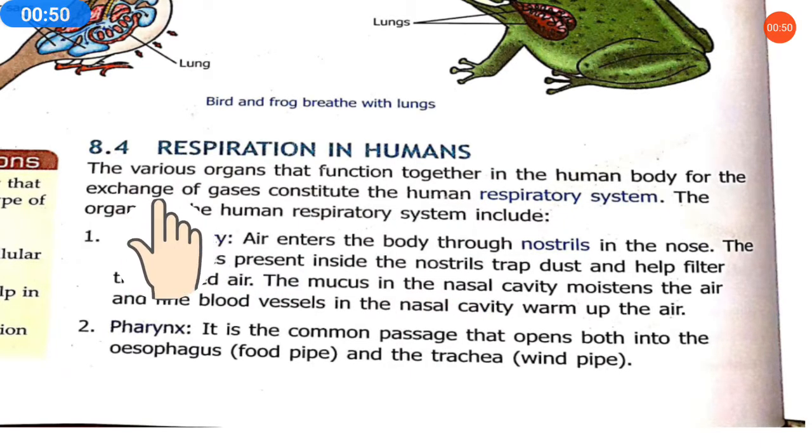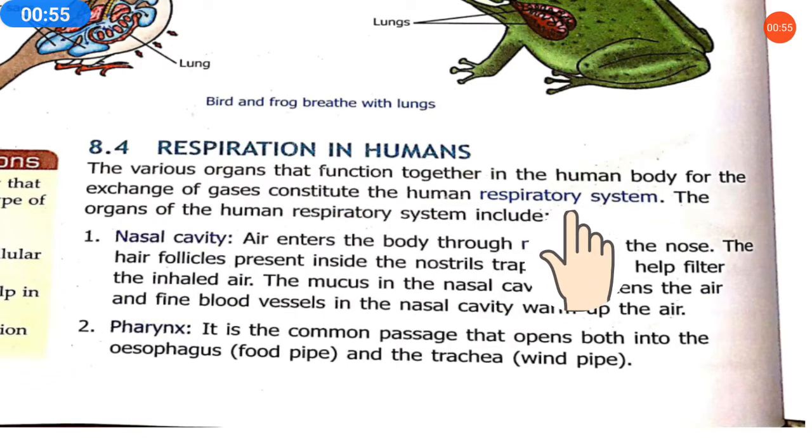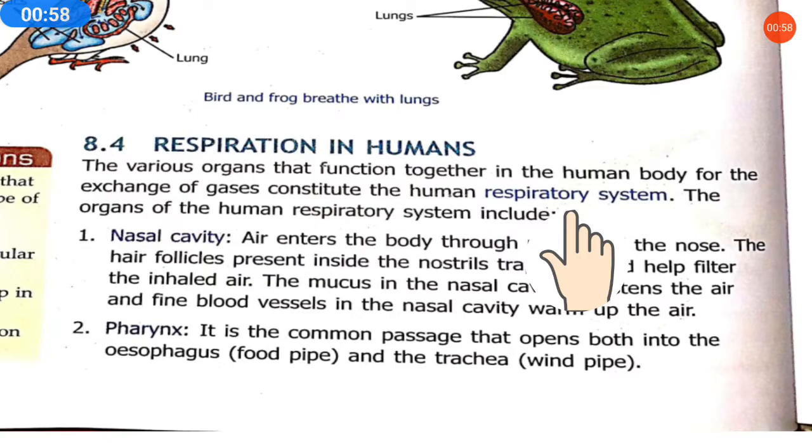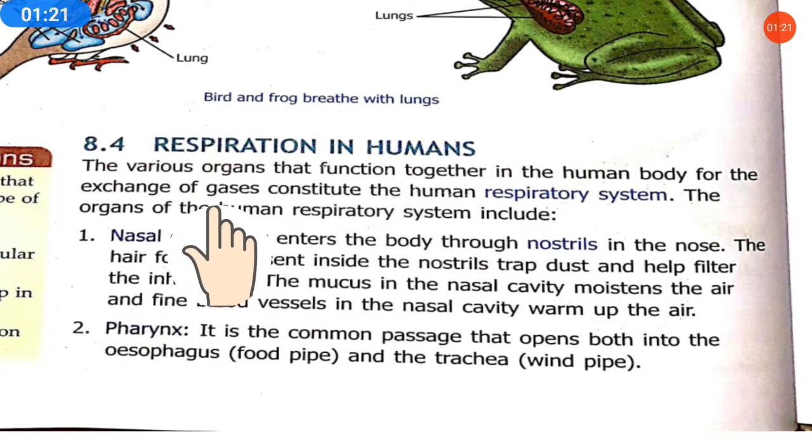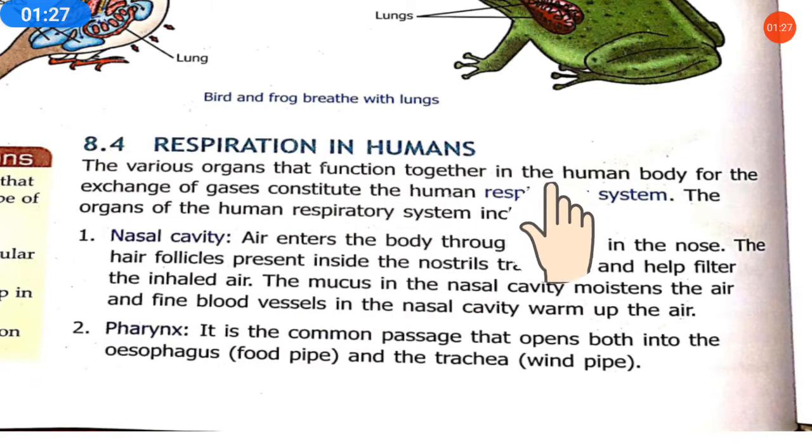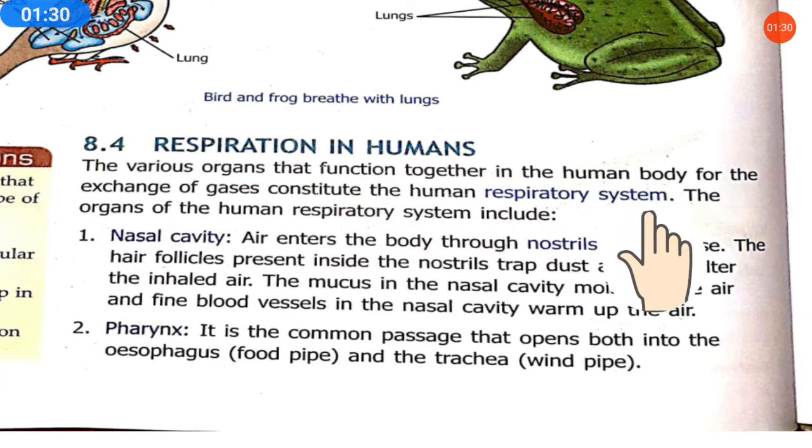The various organs that function together in the human body for the exchange of gases constitute the human respiratory system. As you know, we are understanding the topic of respiration. The respiration function is mainly done by a proper respiratory system in the body. So what is a respiratory system? Many different organs which function together for the exchange of gases, meaning oxygen in, carbon dioxide out, make the human respiratory system.